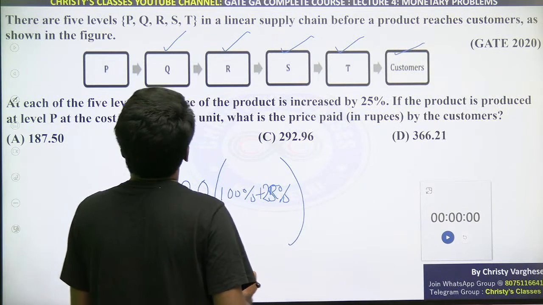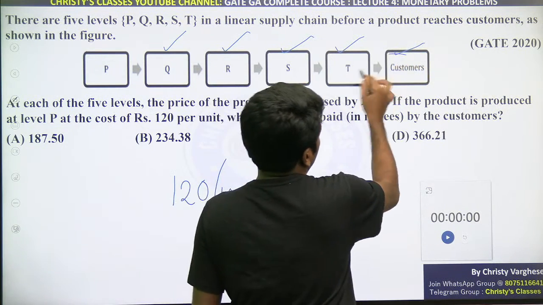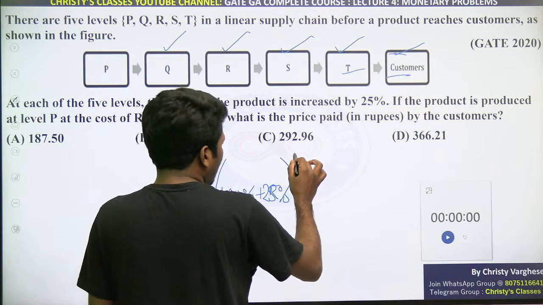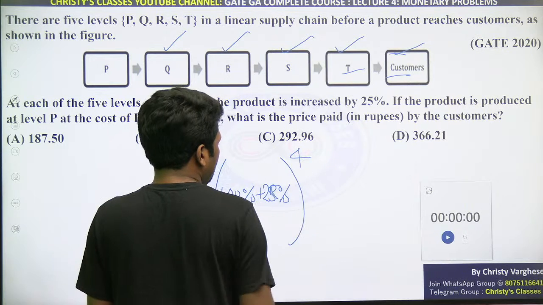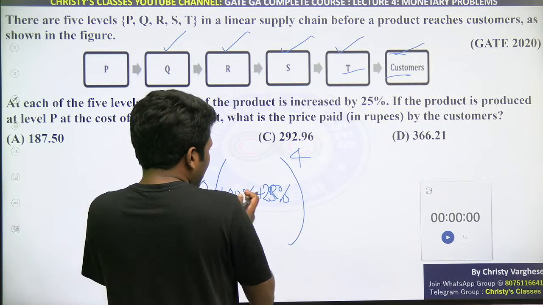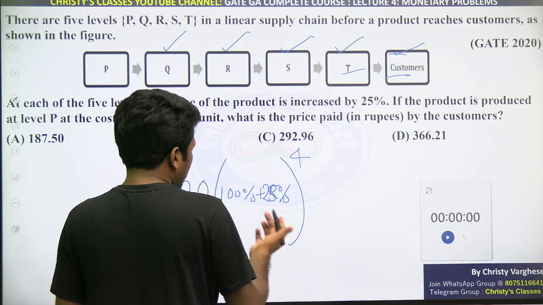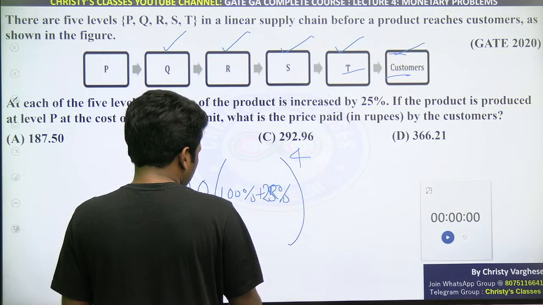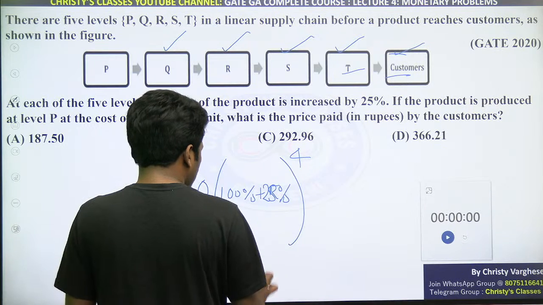That is, sorry, 4 times only. After 4th time the customer is receiving. So that means 4 times, 4 time period we are repeating this. That means we can write like this and then solve it. That is 120 into 125 by 100 raised to 4.